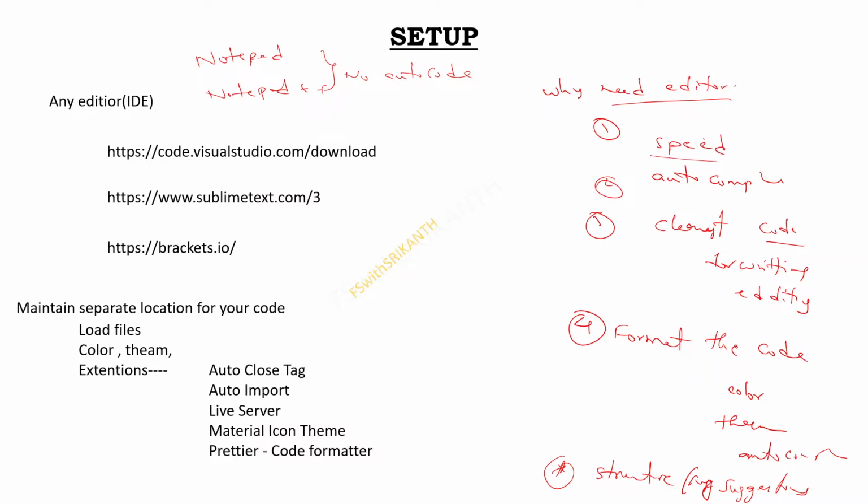And we can format our code. Why? Because we can give variables a separate color and files a separate color. With a look only we can understand that this is a variable, this is a tag, and this is a particular file. That's what makes it very clean. And we can create themes for particular files and colors for particular text, and it gives a structure. So we require these text editors.